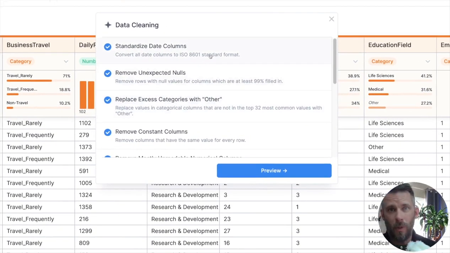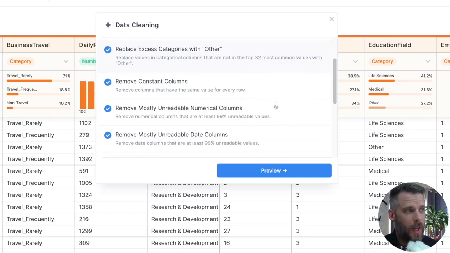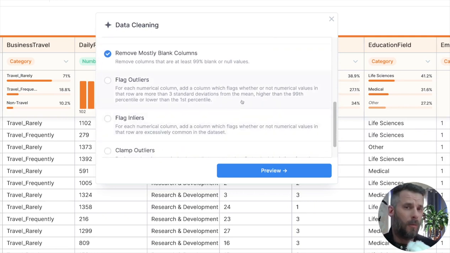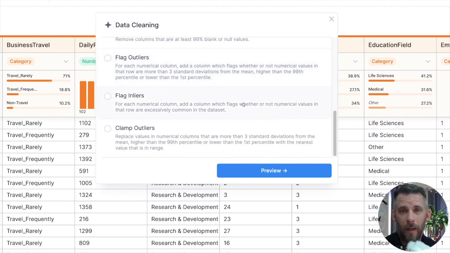I know you can read them, so I'll let you read them, but I'll point out, we'll look at date columns. We'll replace nulls. We can replace excess categories with other, that sort of thing. Anything that's unreadable, we'll fix that for you. Blank columns. A couple things that are a little more advanced, and we don't check them by default. We ask you to take a look at them: flag outliers, and I know you can read what that means, flag inliers, and we can also clamp outliers. So it allows you to do some pretty advanced data cleansing just with a click of a button.